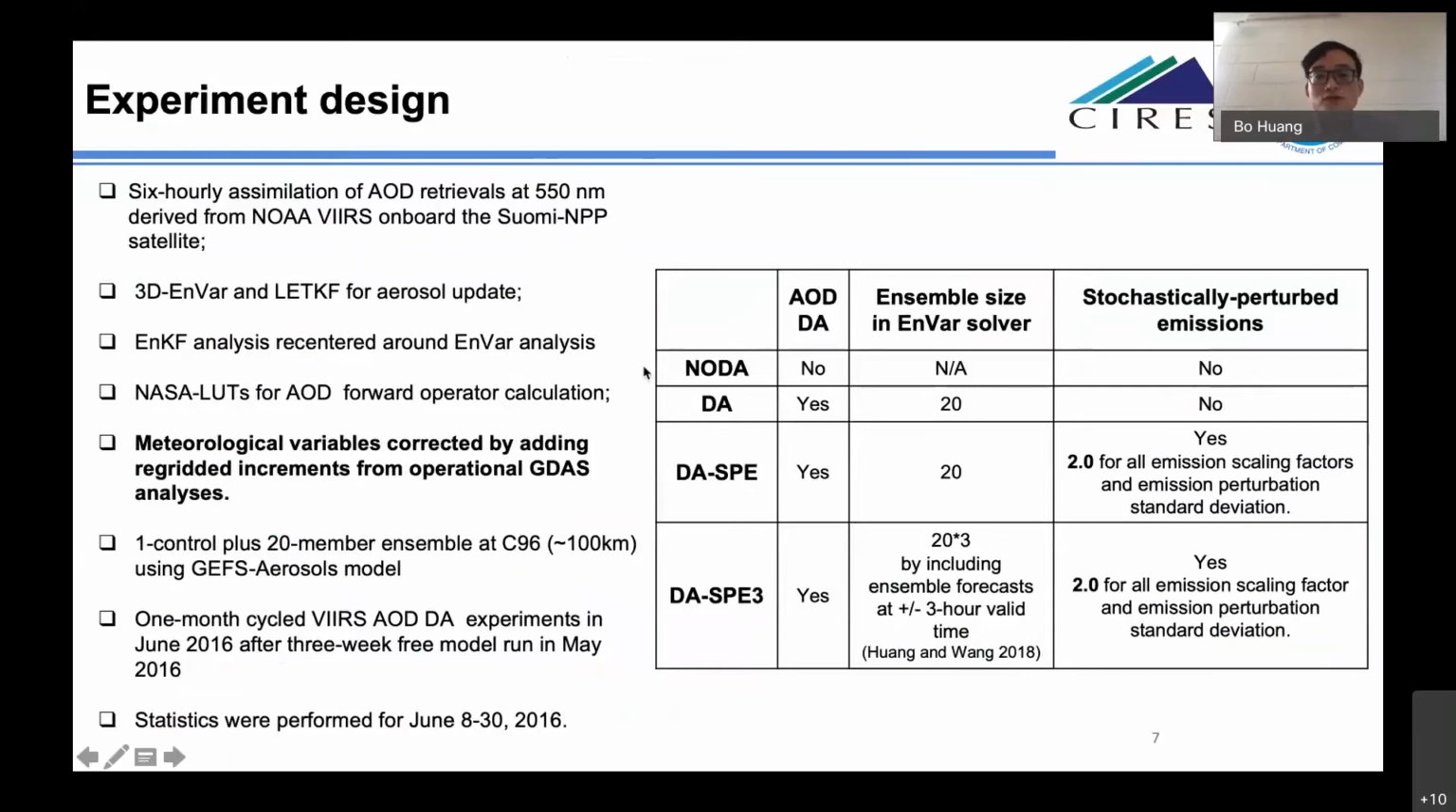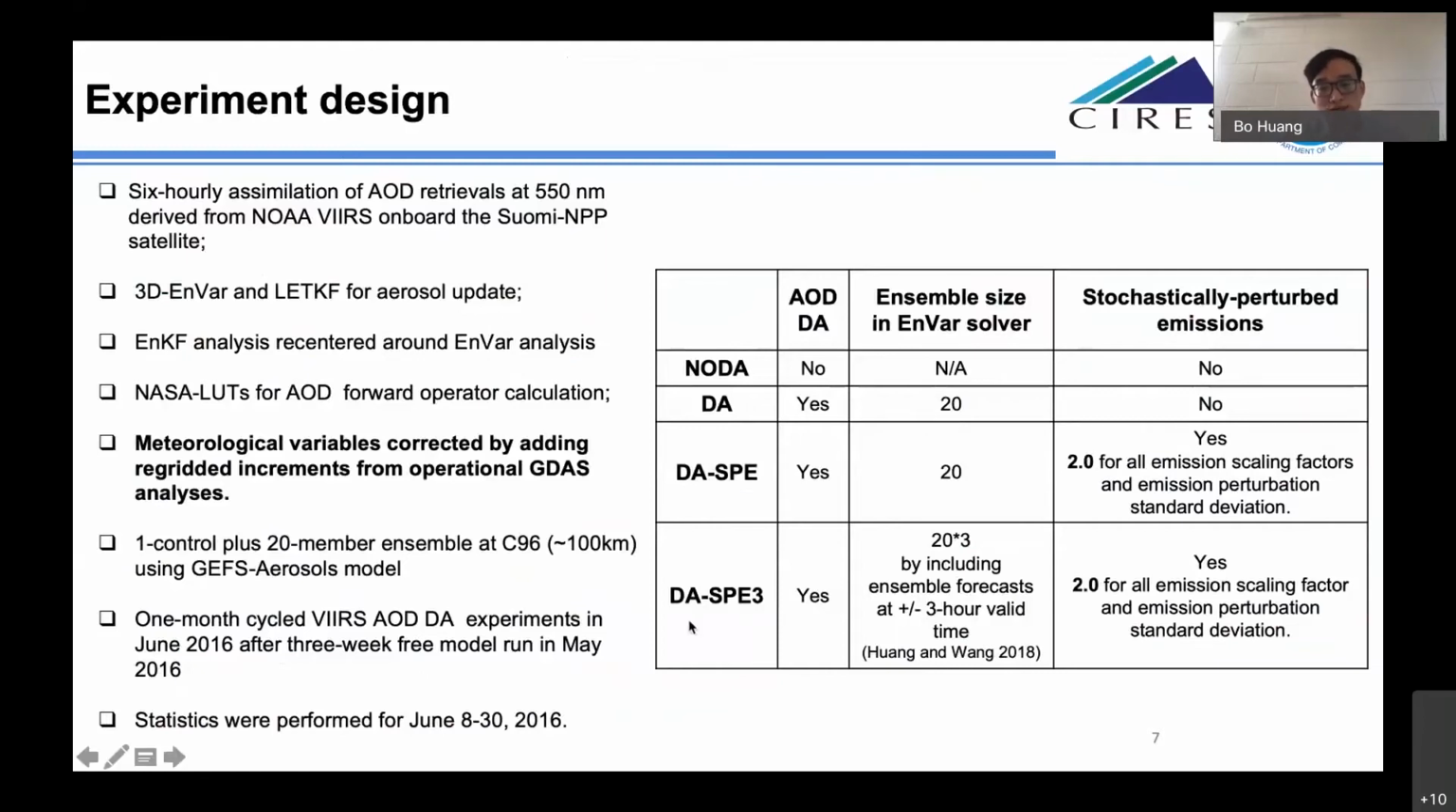The first one is no DA. That means there is no aerosol data assimilation. Only the meteorological variables are corrected by the JEDI analysis. The DA experiment includes the aerosol data assimilation, and runs 20 members. The DSPE is similar to DA, but applies the stochastic perturbed emissions, with all the emission scaling factors and emission perturbation standard deviations equal to 2, as I showed in the last slide.